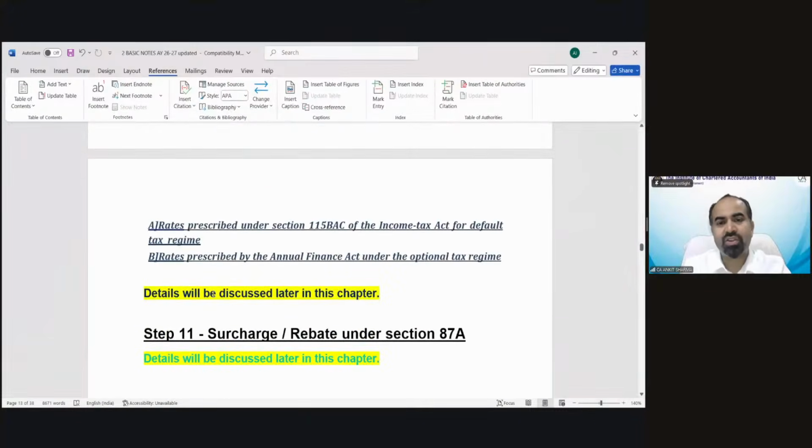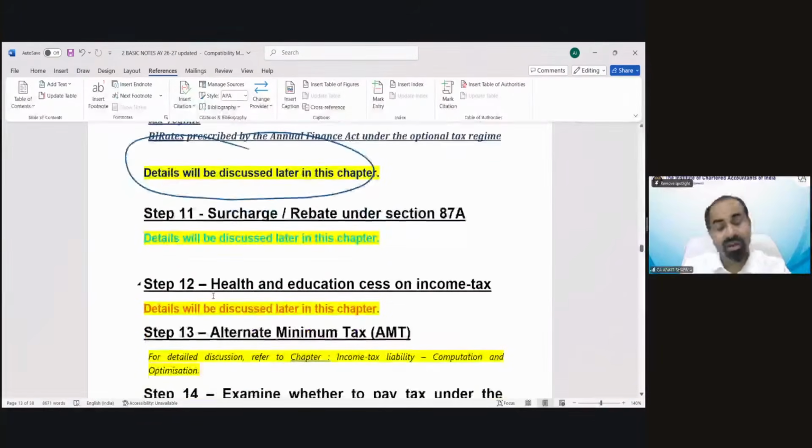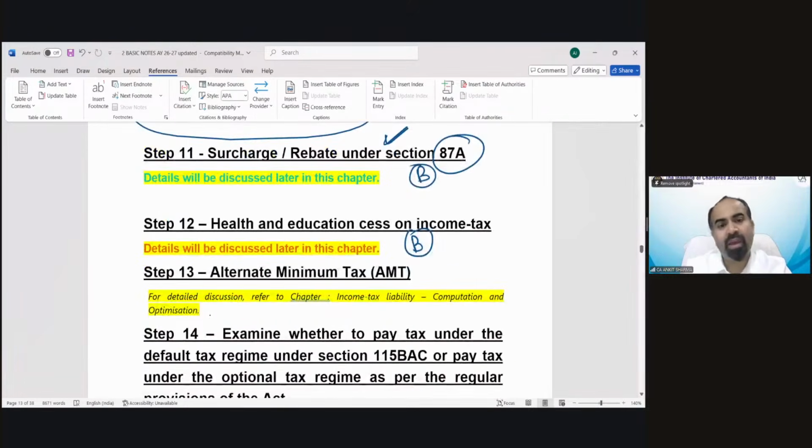So you can see the section 115BAC rate structure that is going to be discussed in detail in this chapter. There are tax rates and then there are rebates. Section 87A rebate, we will discuss in this chapter part B. This is part B of this chapter. Health and education cess, part B. AMT is a different kind of topic that is going to be discussed in chapter number 9, calculation of income tax liability. What is AMT? Alternate minimum tax. We will discuss that topic later.